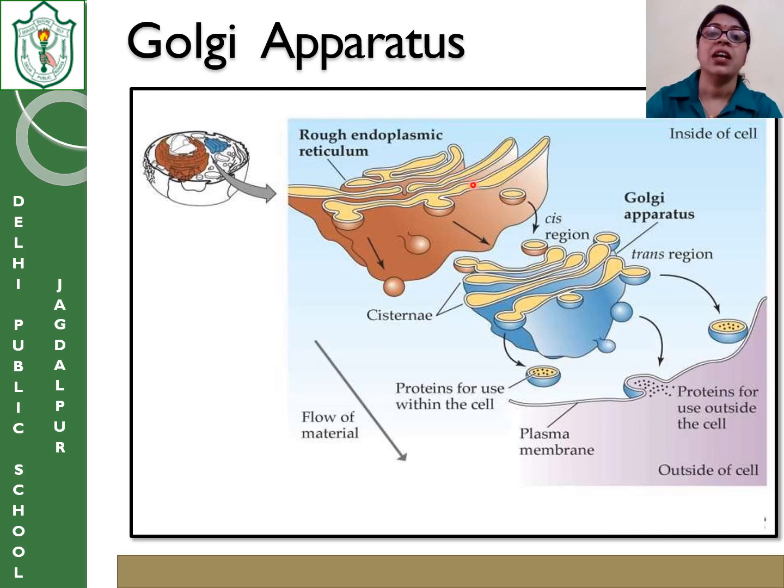Now you can see that some of the vesicles of the endoplasmic reticulum where the protein was synthesized are transferred to the vesicles of the Golgi apparatus. From here it is transferred to the periphery. If there are proteins for use outside, they are transported outside.